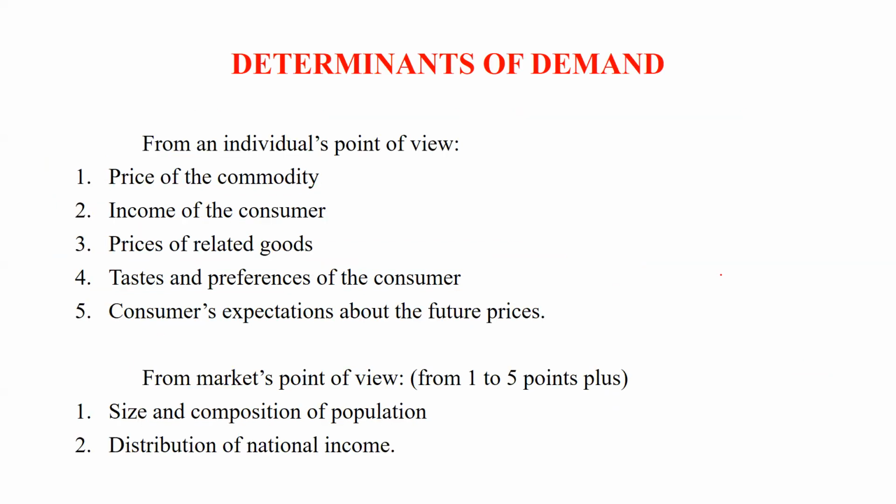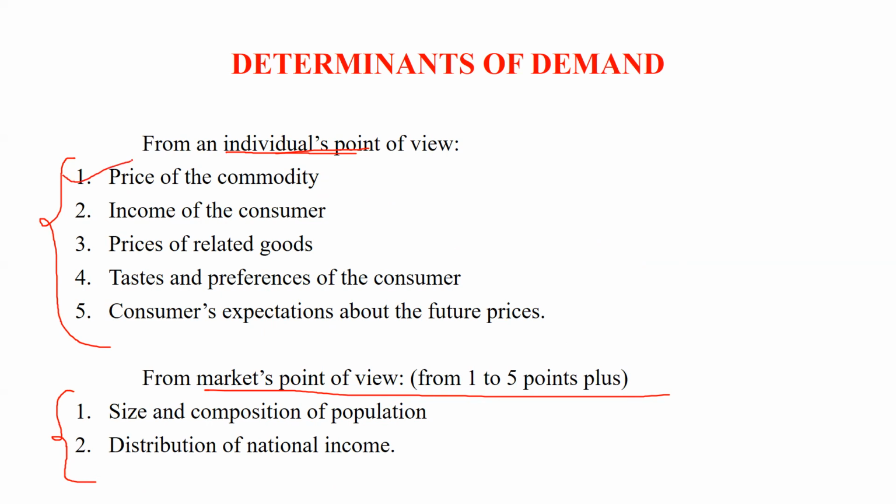Next, we come to the determinants of demand. When we come to the determinants of demand, there are two categories. One is individual point of view, another one is market point of view. Market point of view means all these five criteria, and after this, the rest of these two are also included in market point of view. But first we will discuss the individual's point of view.